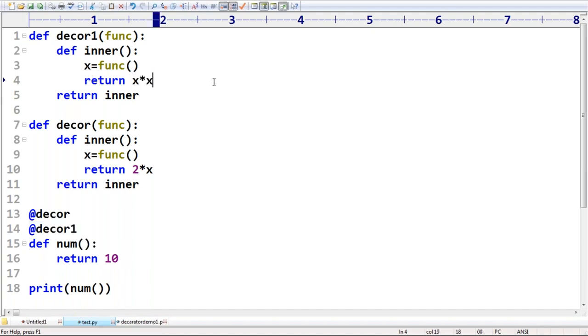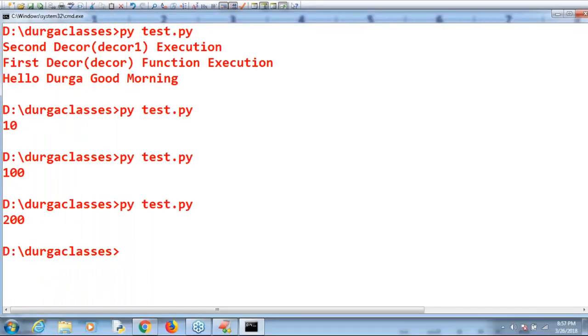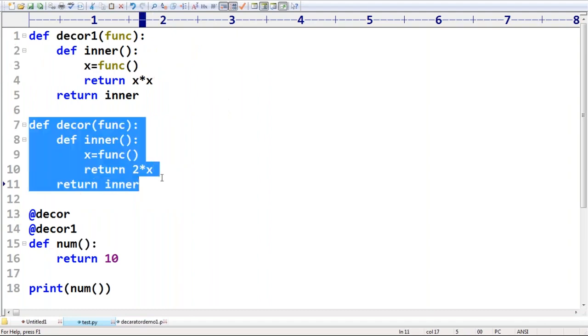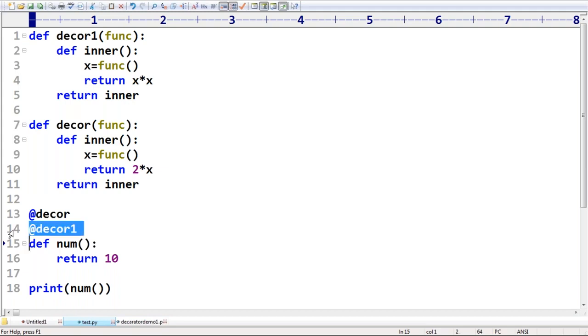Let me cross-check. Let me execute. Is it our expected answer? No, because if it executed this one first, then it should be doubled. That's why I got confused. I created this example on the fly, but in the example we discussed in the last batches, I hope it always executes the inner decor first, after that the next decor. Always the inner decor first and then the outer decor.